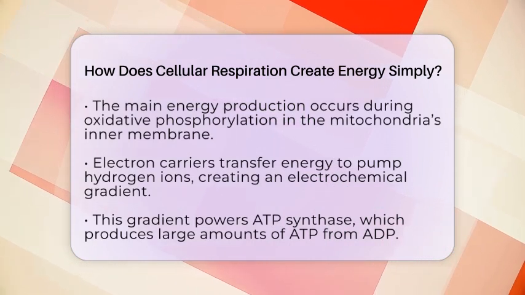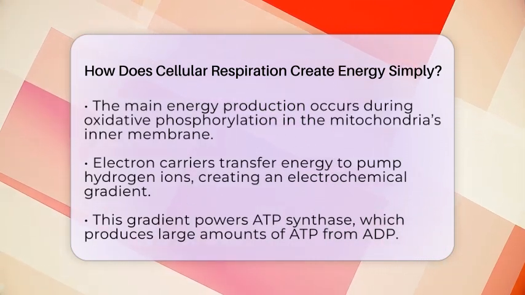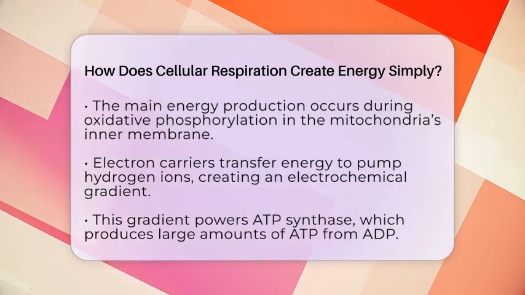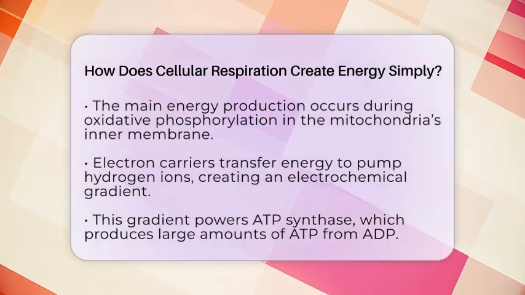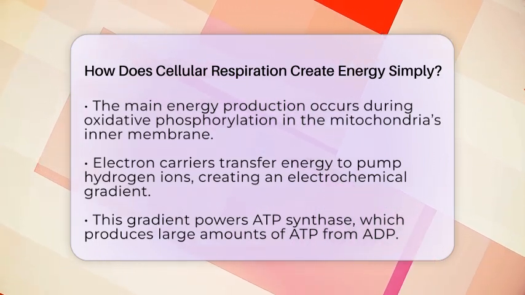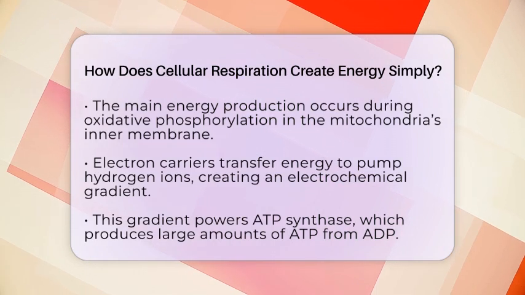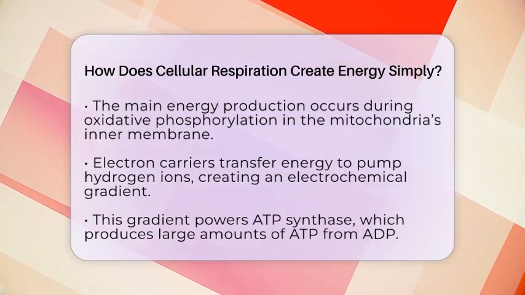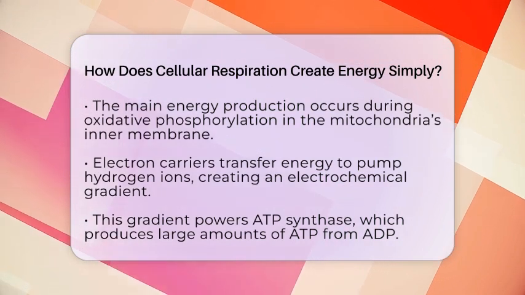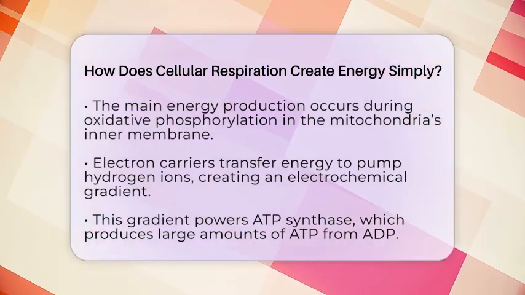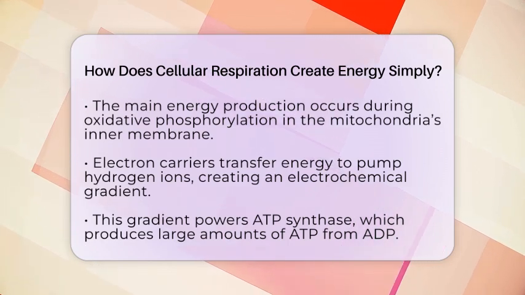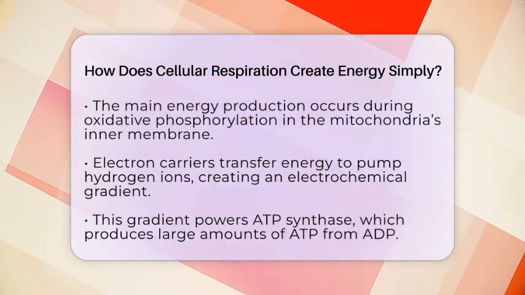The most important part of cellular respiration is called oxidative phosphorylation. This takes place in the inner membrane of the mitochondria. Here, the electron carriers drop off their stored energy, which helps pump hydrogen ions across the membrane. This creates a kind of stored energy called an electrochemical gradient. This gradient powers an enzyme called ATP synthase, which makes a lot of ATP by attaching phosphate groups to ADP, or adenosine diphosphate.